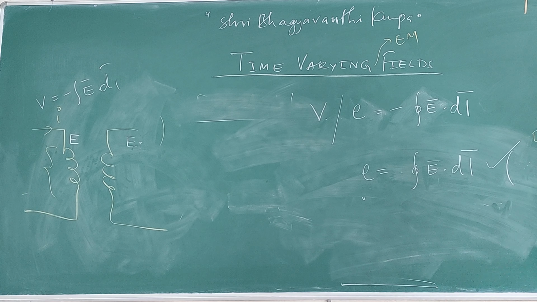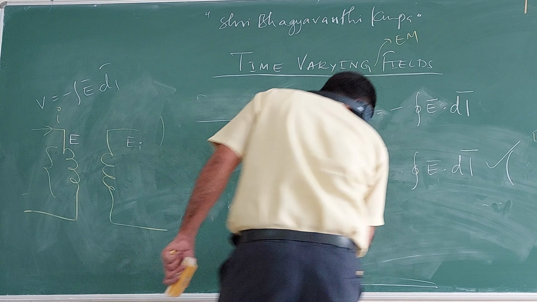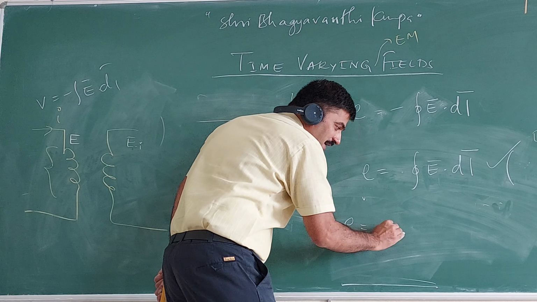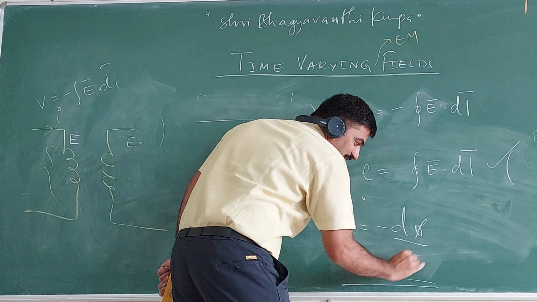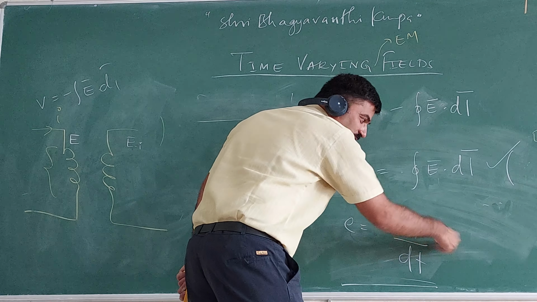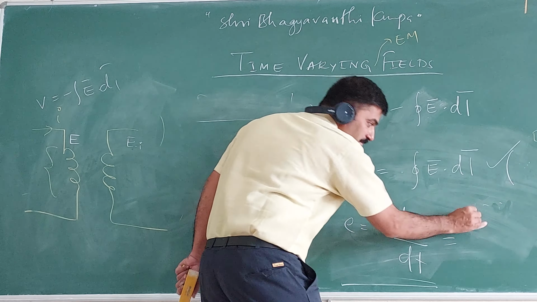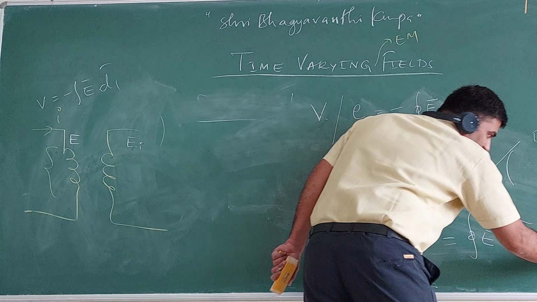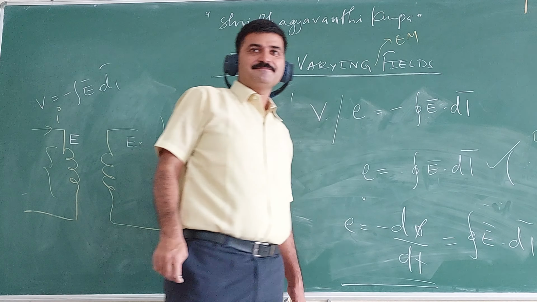That is a very interesting concept. It is not in so much detail in any book. You study the textbook. Is it clear? Then what happens to Faraday's law? E is equal to minus d phi by dt, with n equal to 1 by 1.